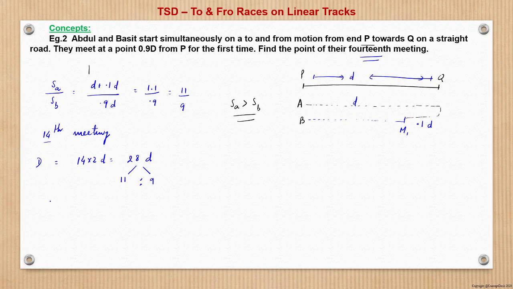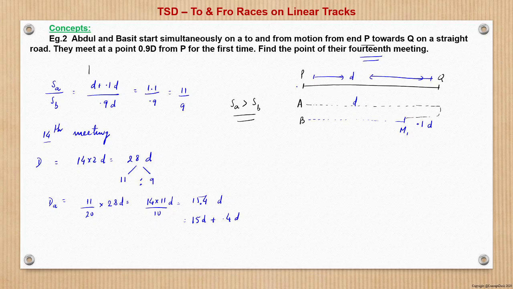The distance covered by Abdul is 11 by 20 into 28, which becomes 14 into 11 by 10, which is 15.4d. That means by the time they meet for the 14th time, Abdul has covered a distance of 15.4d, which we can write as 15d plus 0.4d.